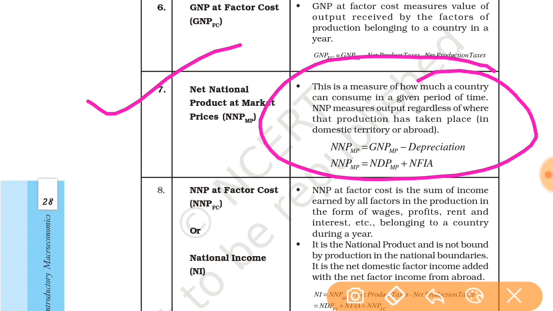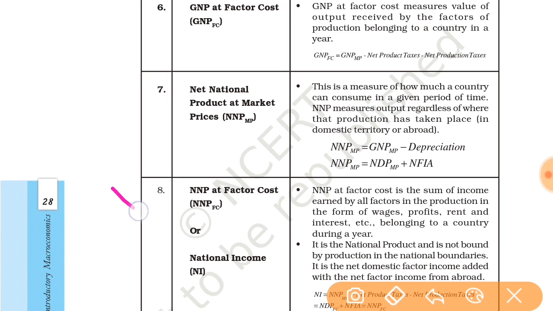This is a measure of how much a country can consume in a given period of time. NNP measures output regardless of where that production has taken place, in domestic territory or abroad. So the formula is given. Formula is important. NNP at market price equals, when we deduct depreciation from GNP at market price, then we get the net national product at market price, or we can get it this way also: NNP market price equals NDP market price plus NFIA. Again here it is also given what is net national product at factor cost, which is also known as the national income.